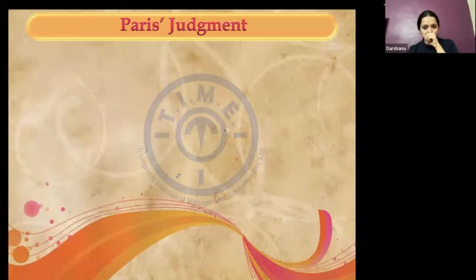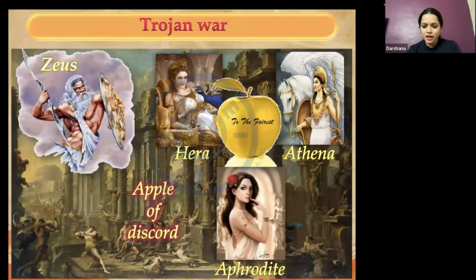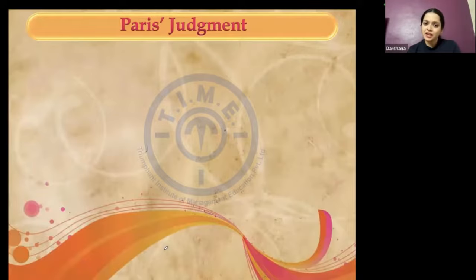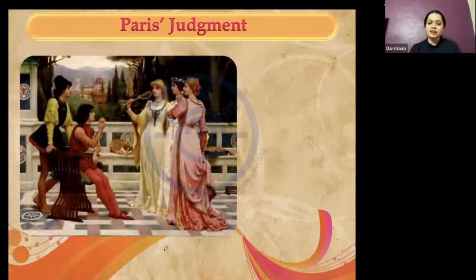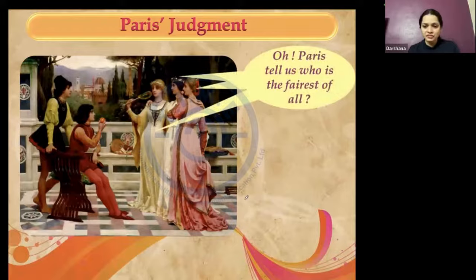So that leads us to Paris's judgment. Aphrodite bribed Paris, saying that if you say I am the fairest of all, I will help you elope with Helen. Helen eloped with Paris, and that led essentially to the Trojan War. So when Paris was asked who is the fairest of all, he said Aphrodite was, because she said she would help him elope with Helen, and that led to the Trojan War. So Paris's judgment means any judgment that you take which leads to disastrous or catastrophic consequences.